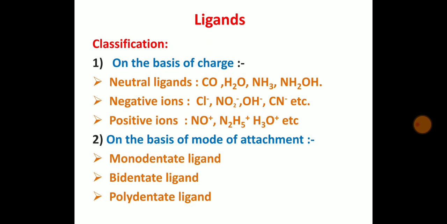Negative ligands are those ligands which have a negative charge on them. For example, Cl minus ion, NO2 minus ion, OH minus ion, and cyano ligands. Neutral ligands are those ligands which do not have any charge. CO, H2O, NH3, and hydroxylamine are well-known examples of neutral ligands.